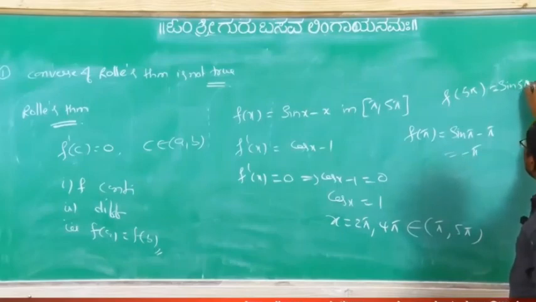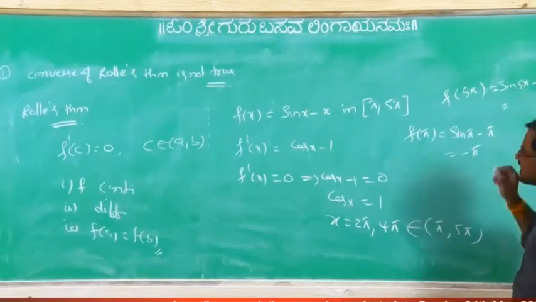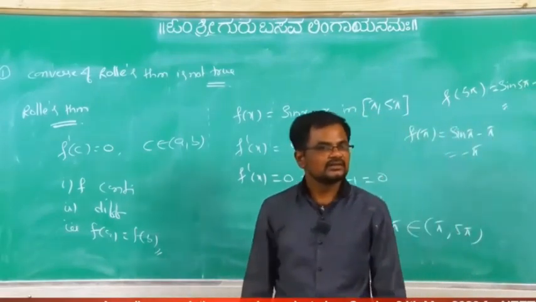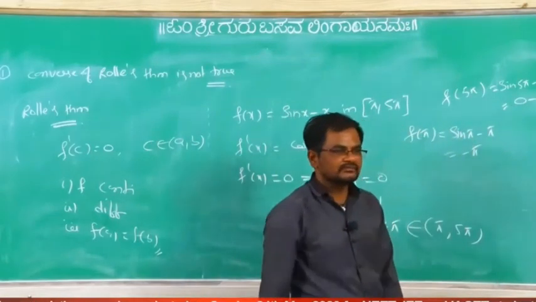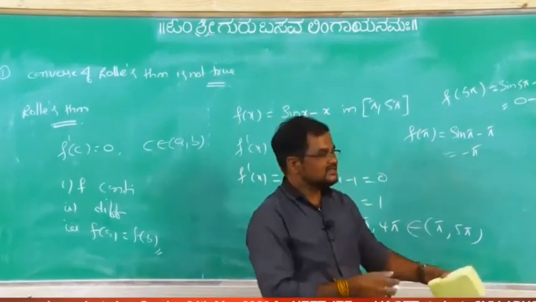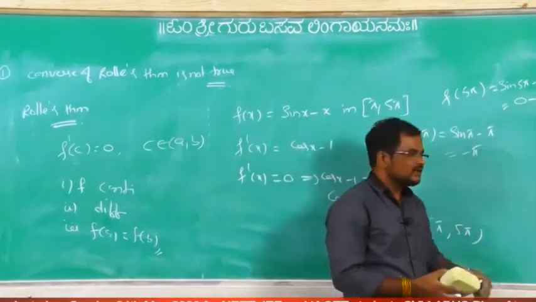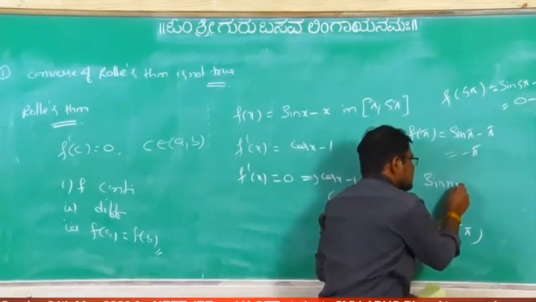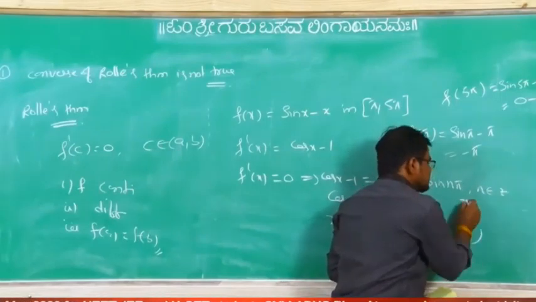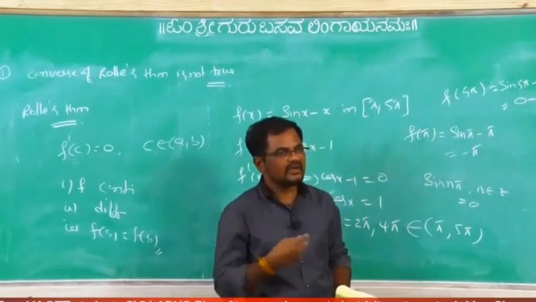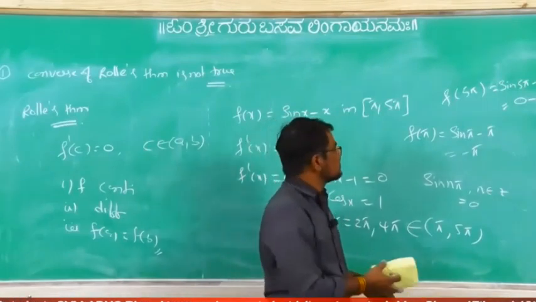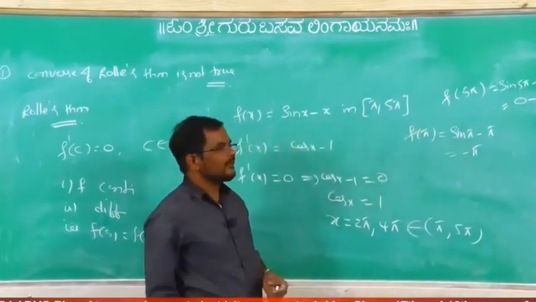Sin 5 pi minus 5 pi equal to sin 5 pi, 0 minus 5 pi. Correct or not? Sin of pi, sin n pi, n belongs to integer, always what? 0. Sin pi, 2 pi, 3 pi, 4 pi, 5 pi, all these are 0 only. Means what you are observing?